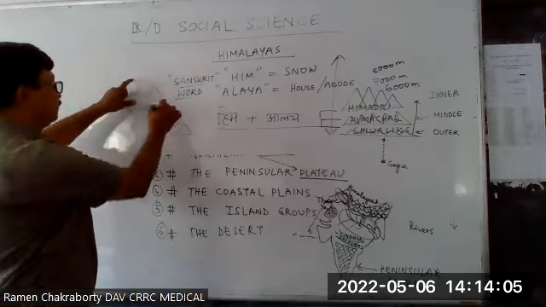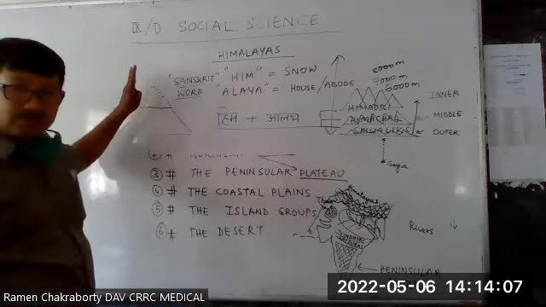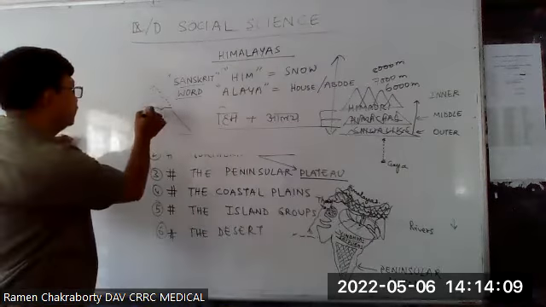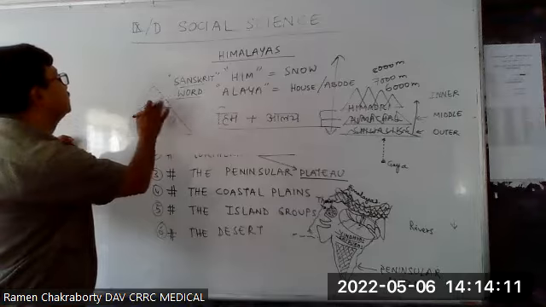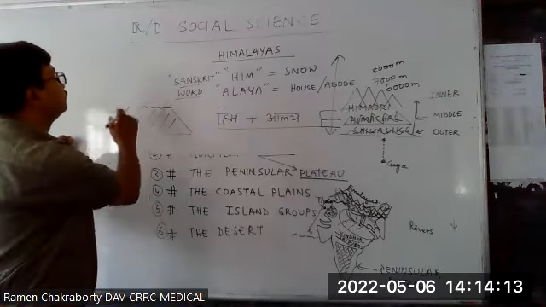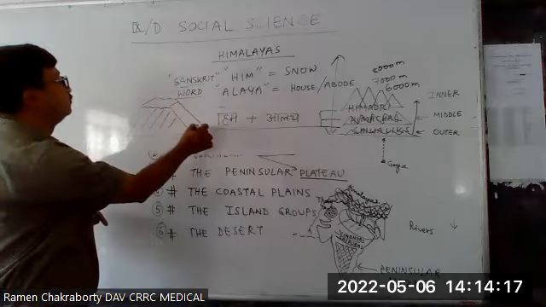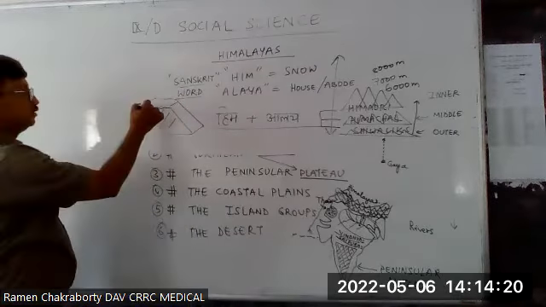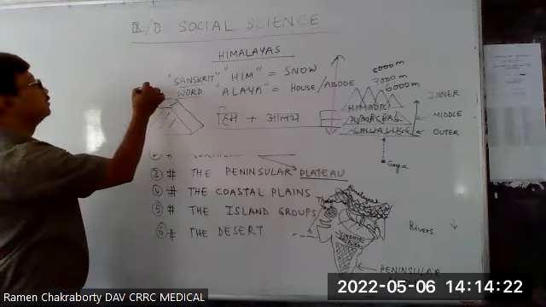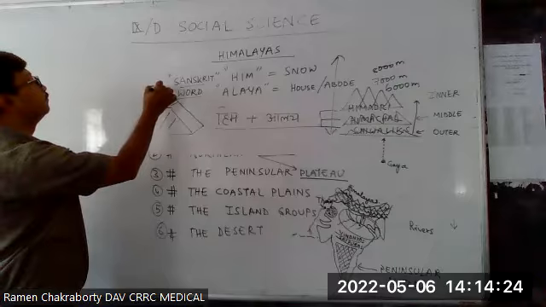The top part of the mountain has been removed by erosion, and now whatever remains is this part, which is known as the flat top.